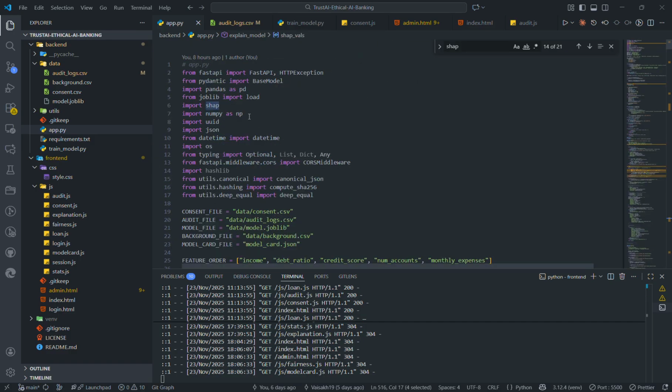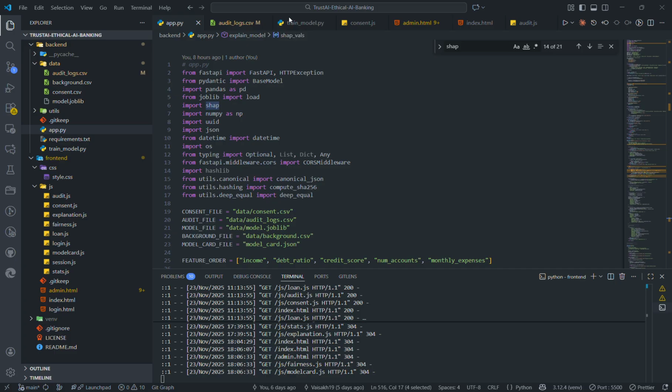I've used SHAP for explanations because it contributes per feature per prediction. It is model agnostic and it helps convert raw model outputs to natural language. And that is why we don't see just a JSON explanation on the front end. SHAP converts this into readable form.